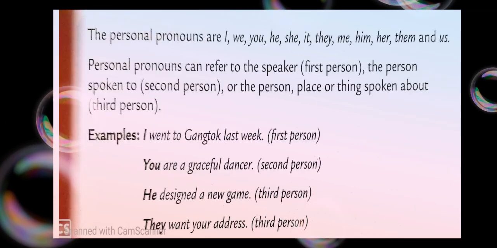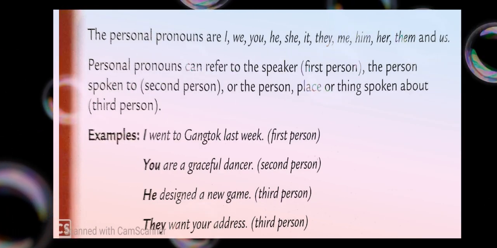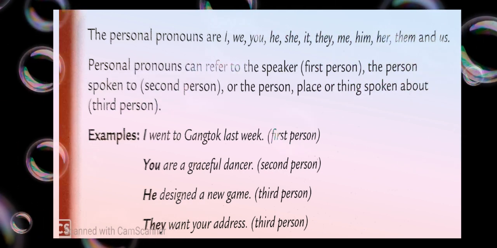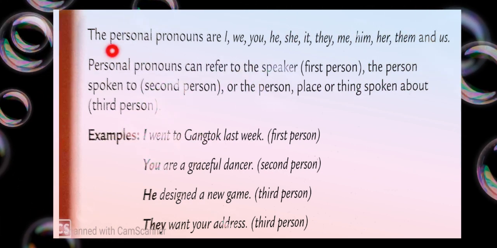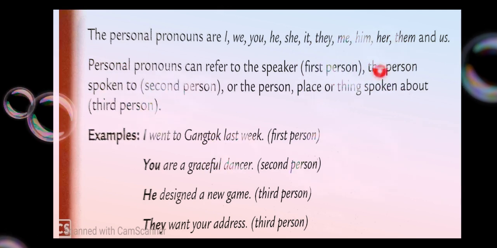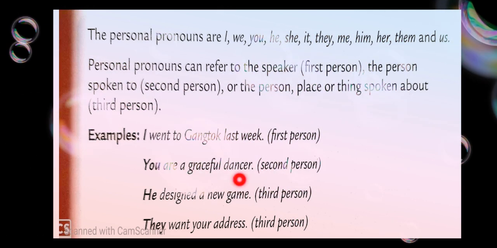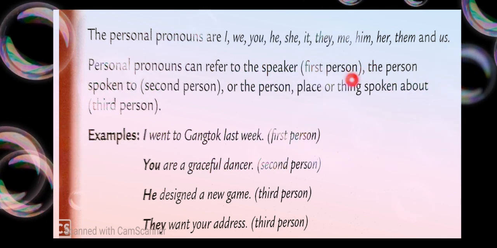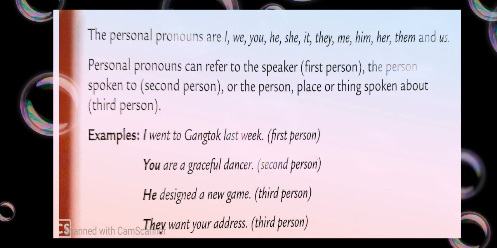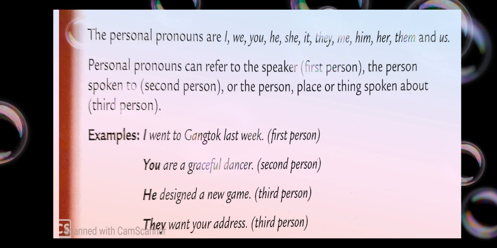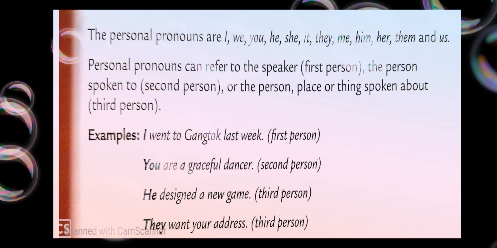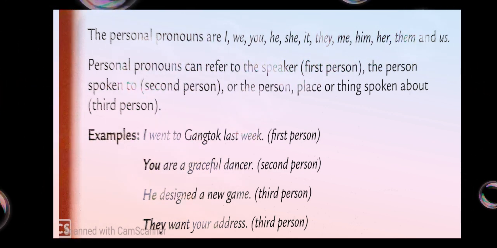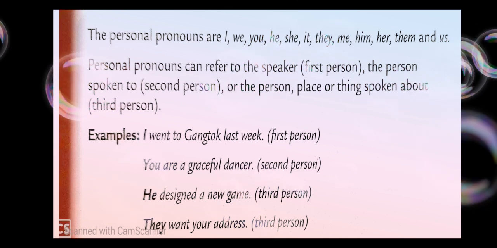You can open your book and have a look at page 37. In the topmost part, you can find these lines which are visible to you on the screen right now. As I told you, these are my personal pronouns. Let us read about first person, second person, third person. Suppose right now I am speaking to you all. I am the speaker, isn't it? So I am the first person.